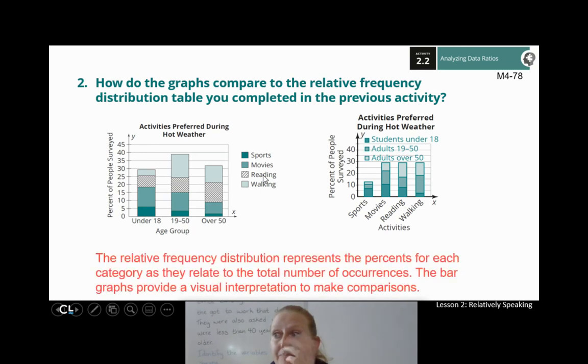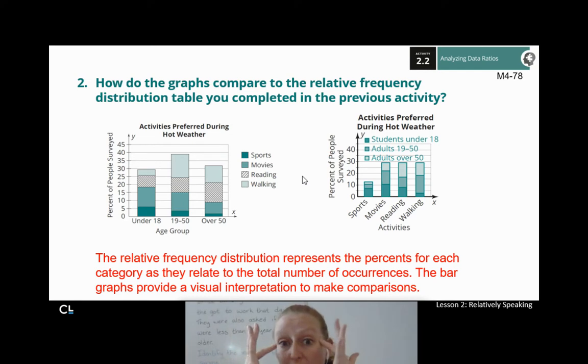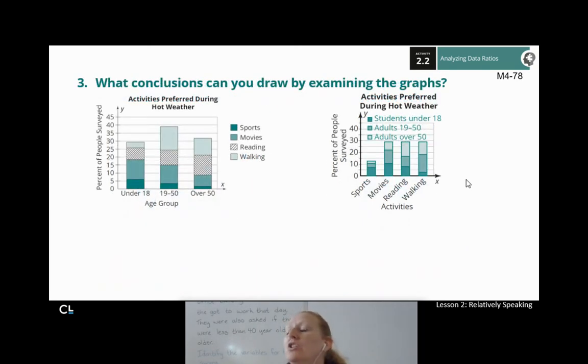So, the relative frequency distribution represents percents for each category, right? As they relate to the total number of occurrences. The bar graphs provide that visual representation to make it easier to make comparisons. Look how easy it is to compare your age groups now. Look how easy it is to compare your different activities now, right? That's why we like these. Stacked bar graphs are a little bit of a pain, but they really do make it easy to compare, right? Just saying. So what conclusions can you draw by examining the graphs?